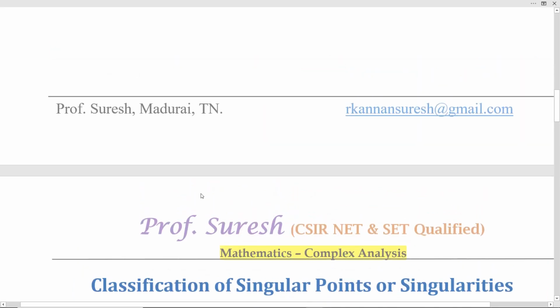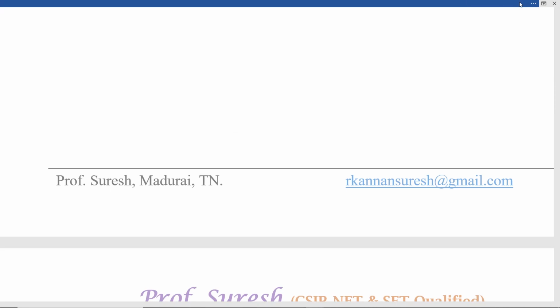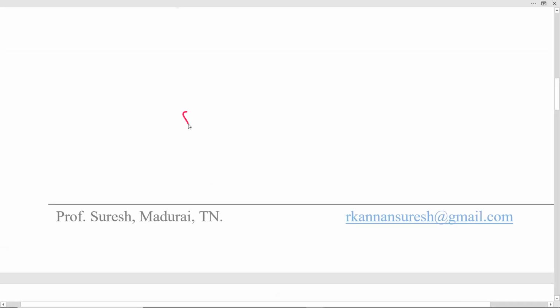So, classification of singular points or singularities. First, what is a singular point? Suppose a function f is differentiable or analytic at a point, then the point is called a regular point. Suppose I take f of z equal to z plus 2.